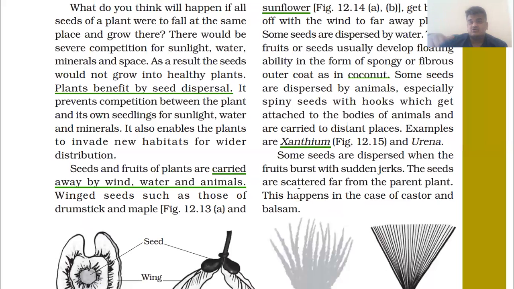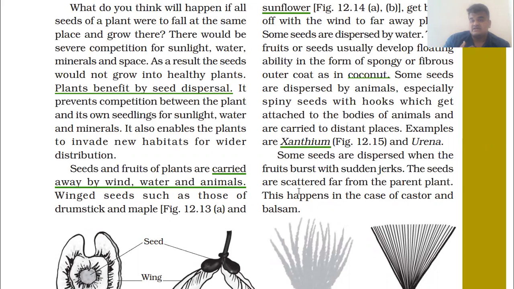If your hand or some other body part touches it, then the seeds get dispersed when the fruits burst with sudden jerks. So the seeds are scattered far from the parent plant with the help of a small jerk also.